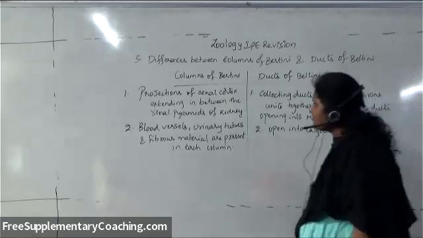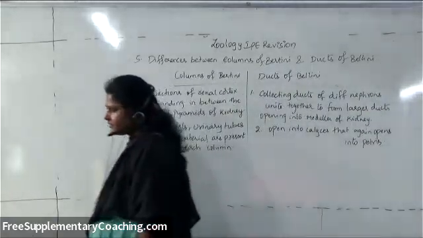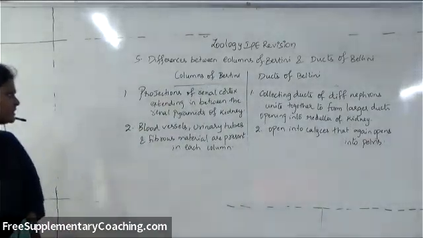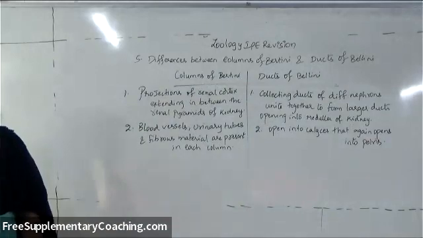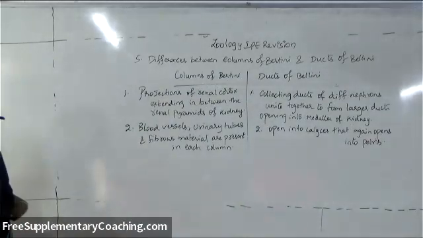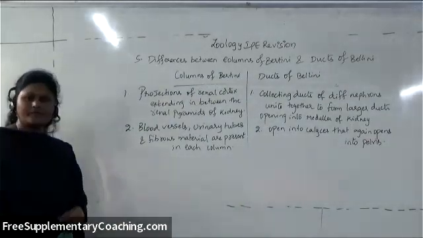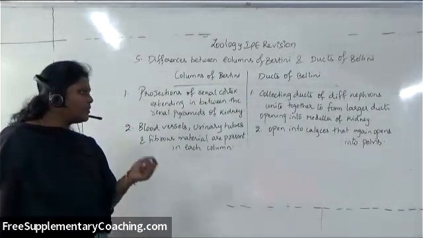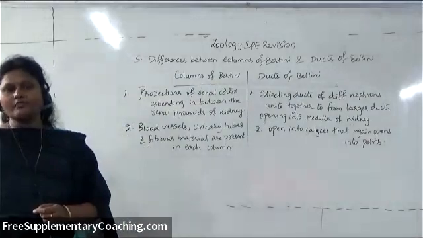So what are columns of Bertini? Projections of renal cortex extending in between the renal pyramids of kidney are called columns of Bertini. And what are ducts of Bellini? Collecting ducts of different nephrons unite together to form larger ducts opening into the medulla of kidney.